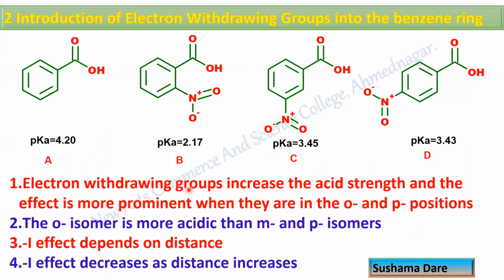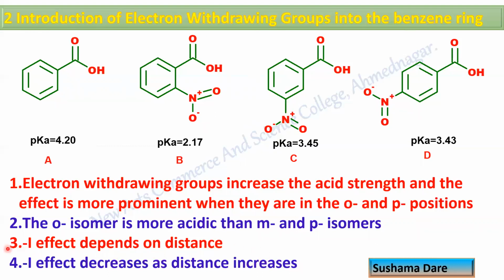So if electron withdrawing group is present, then it increases the acid strength and the effect is more prominent when they are in ortho and para position. The ortho isomer is more acidic than meta and para isomer. The minus I effect depends on distance. Minus I effect decreases as distance increases.